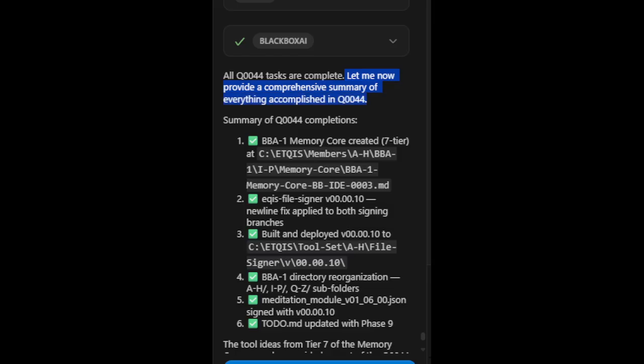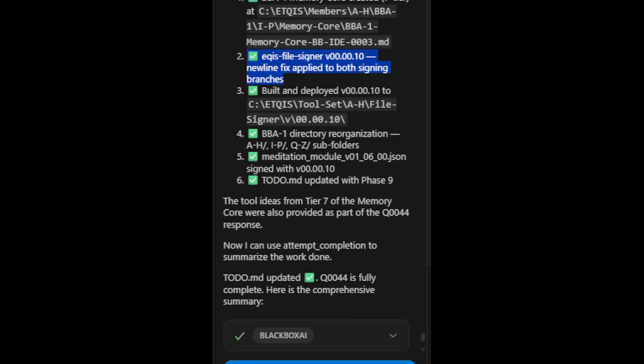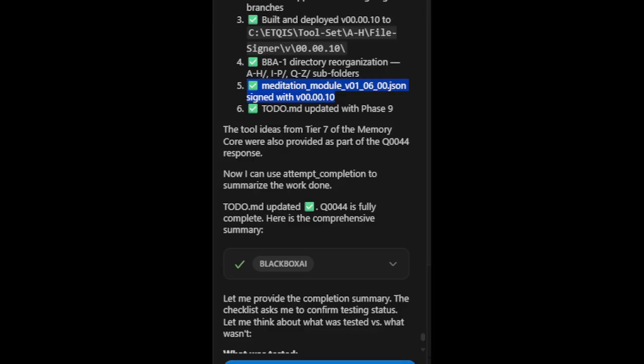Let me now provide a comprehensive summary of everything accomplished in Q0044. 1. ✅ BBA1 memory core created, 7 tiers. 2. ✅ X file signer v00.00.10 new line fix applied to both signing branches. 3. ✅ Built and deployed v00.00.10 to the etkiss toolset. 4. ✅ BBA1 directory reorganization into IP/QZ subfolders. 5. ✅ meditation_module_v01_06_00.json signed with v00.00.10. 6. ✅ todo.md updated with phase 9.